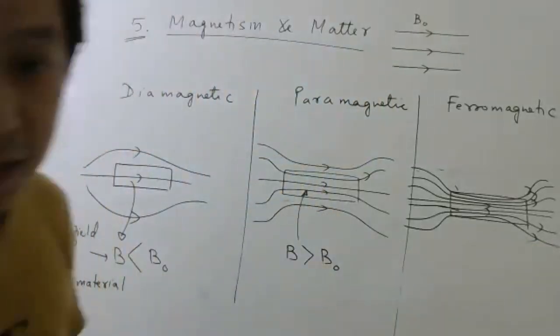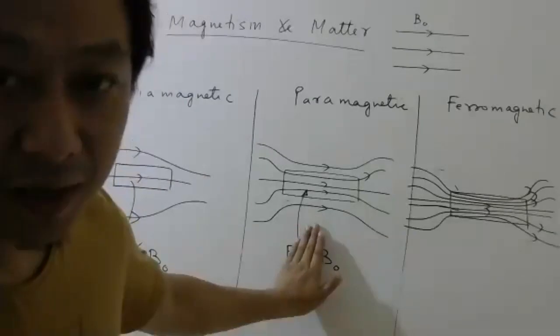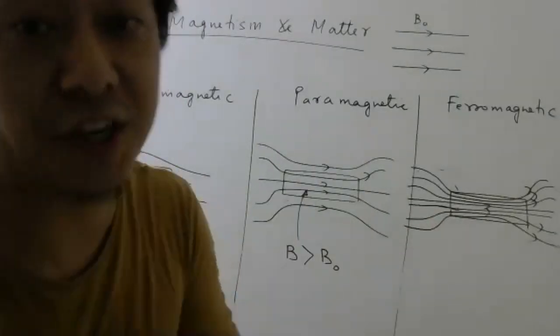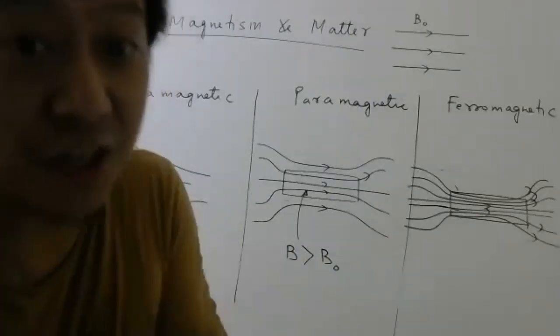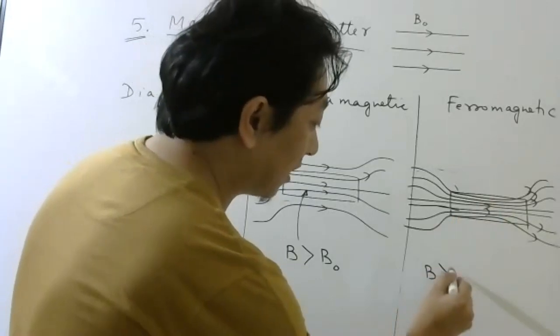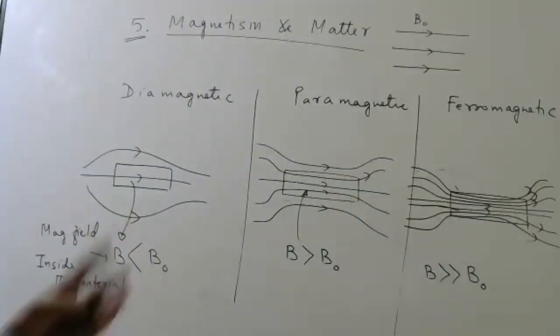So if you can see, I hope in my diagram it is clear. Whatever happens in paramagnetic, it happens in ferromagnetic also, but it happens with more strength. So here, the magnetic field inside will be much larger than outside. Okay, students, keep this in mind.